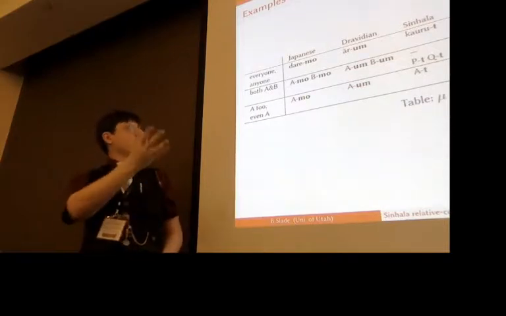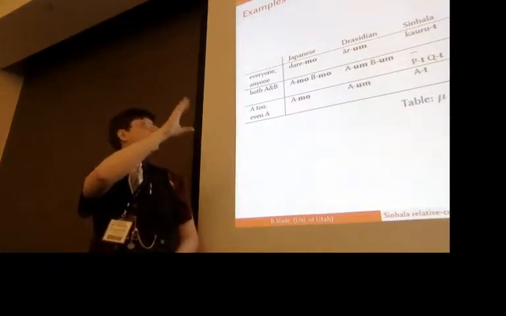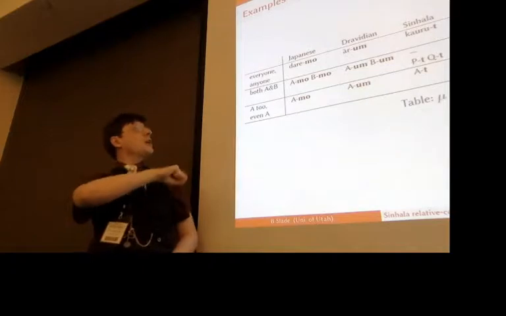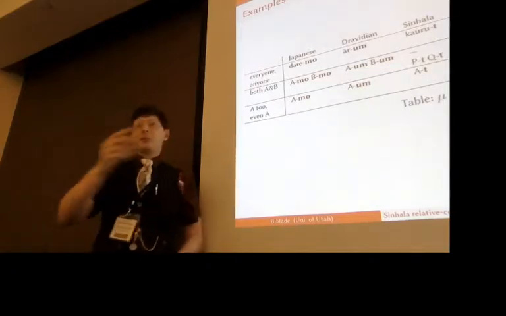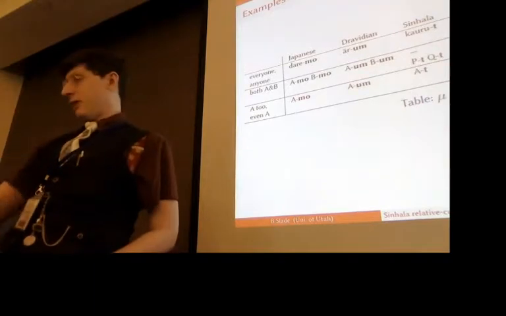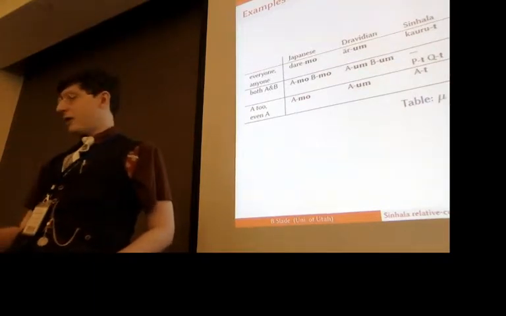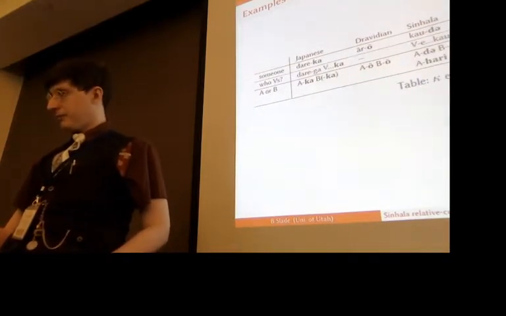Added in the structure A mo, B mo, you get both A and B, and added to a single element, you get something like an additive A too, or a scalar additive even A.